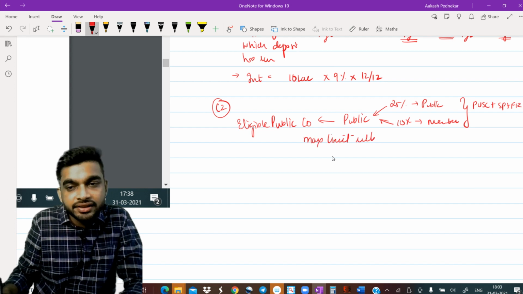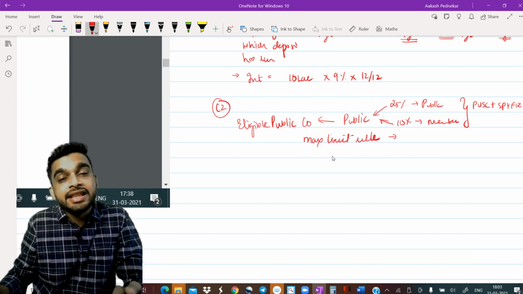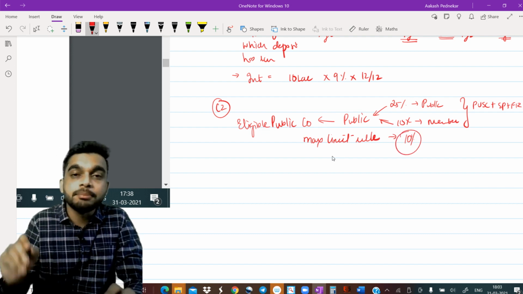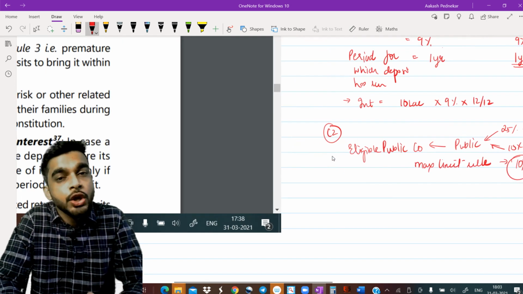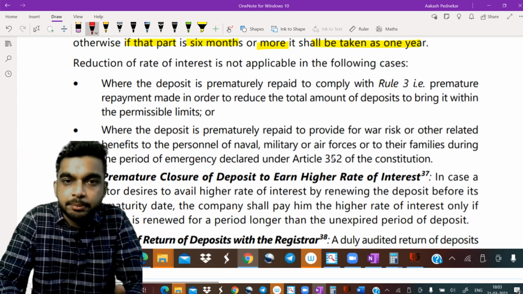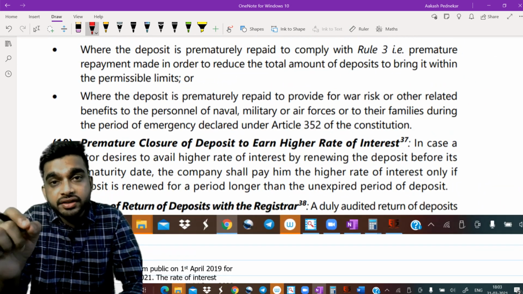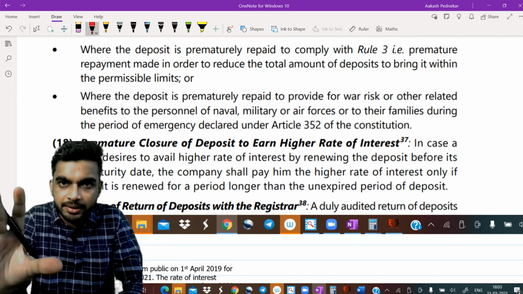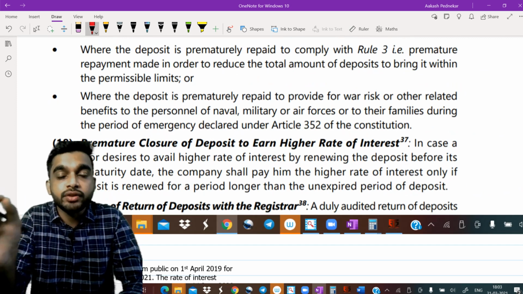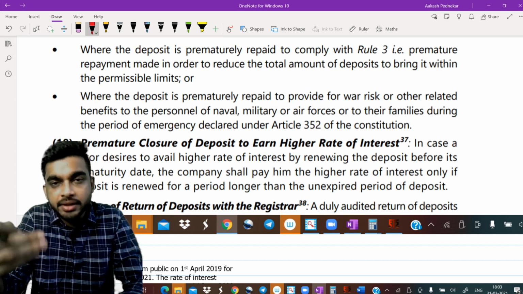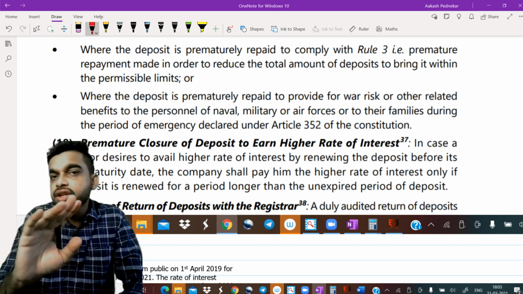In such a case, guys, there should be no reduction in interest rate. You will have to give interest at the rate of 10% only, as in our example. You will not make it 9, you have to give it at 10% only. The period for which the deposit actually ran, those points remain the same. But when you are repaying it to comply with the maximum deposit rule, your interest rate will not be reduced.